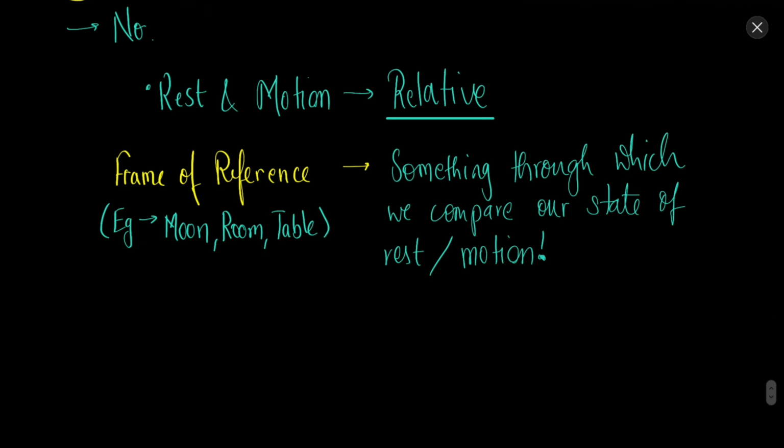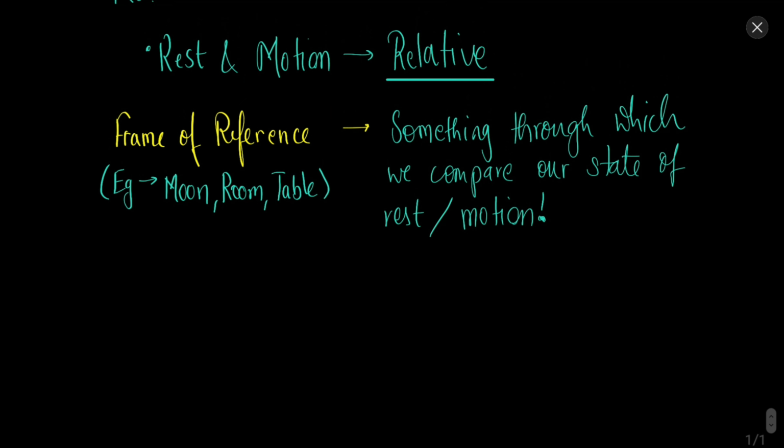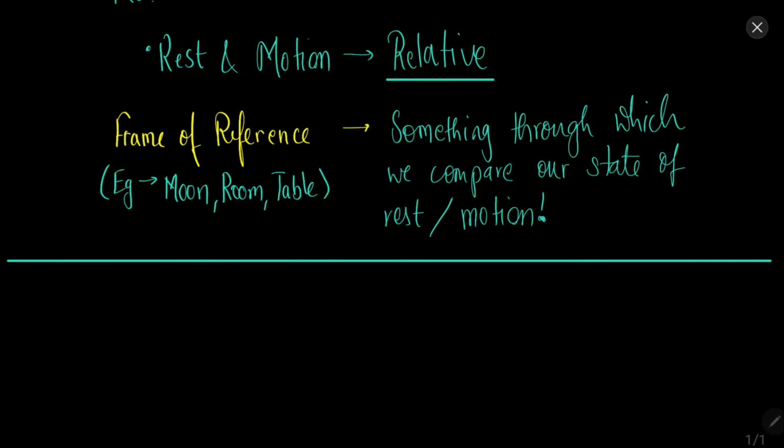So now how can you describe the motion? How can you describe whether you are at rest or whether you are at motion? For that we need to discuss speed and velocity. Motion is about speed and velocity, but to understand speed and velocity, we first need to understand distance and displacement. So our first topic in this chapter will be the difference between distance and displacement, and the meaning of distance and displacement.